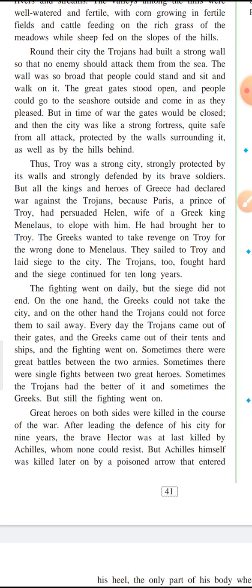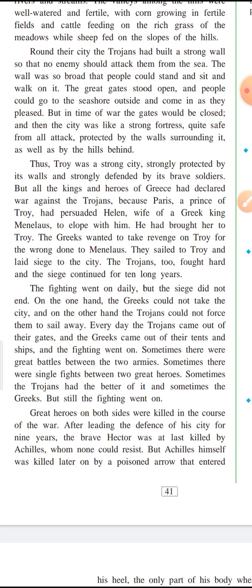But all the kings and heroes of Greece had declared war against the Trojans because Paris, a prince of Troy, had persuaded Helen, wife of the Greek king Menelaus, to elope with him.